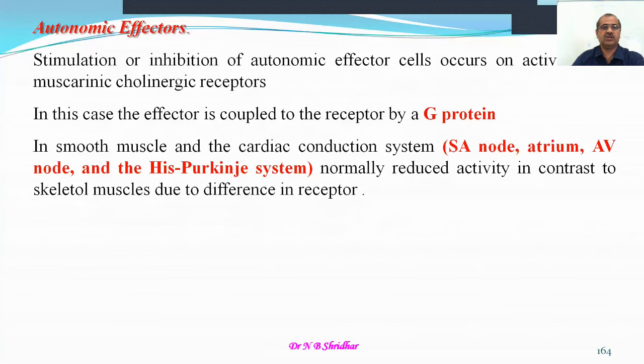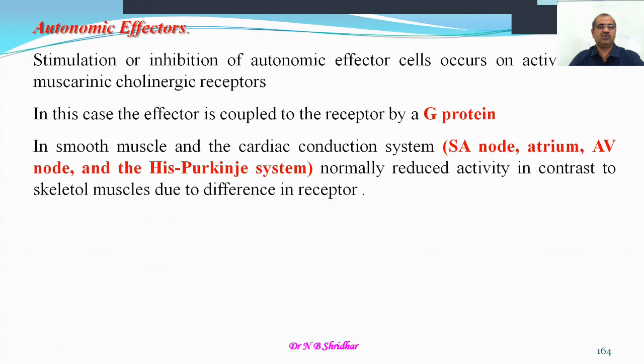And the autonomic effect of cholinergic stimulation or inhibition of the autonomic fibers is on activation of the muscarinic cholinergic receptor. In this case, the effector is coupled to the receptors by G protein.